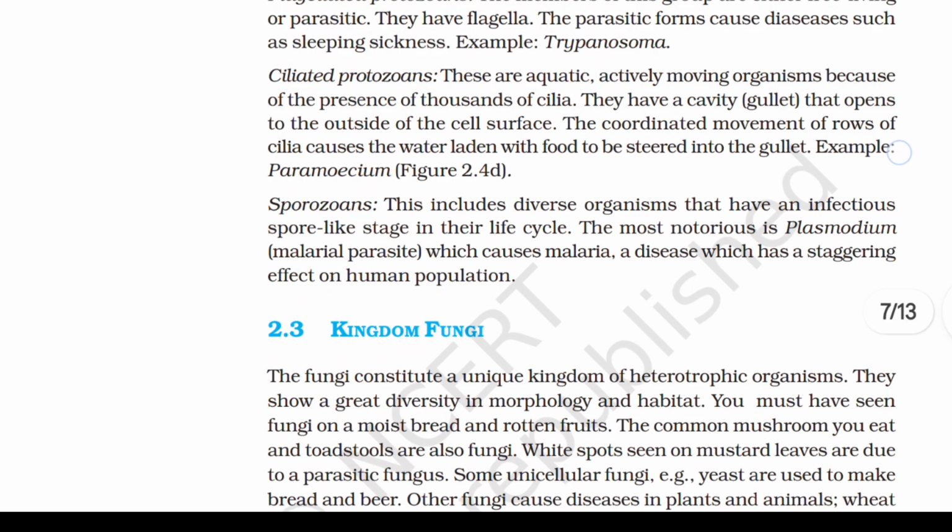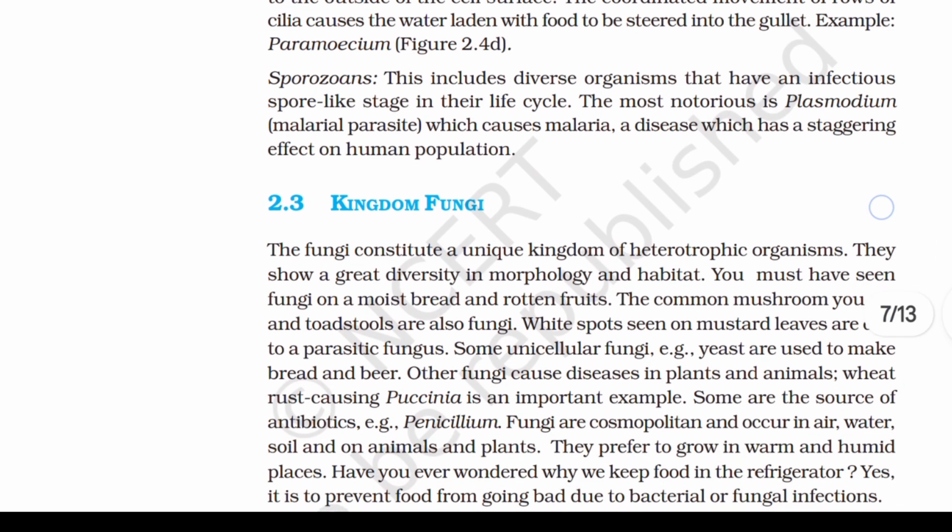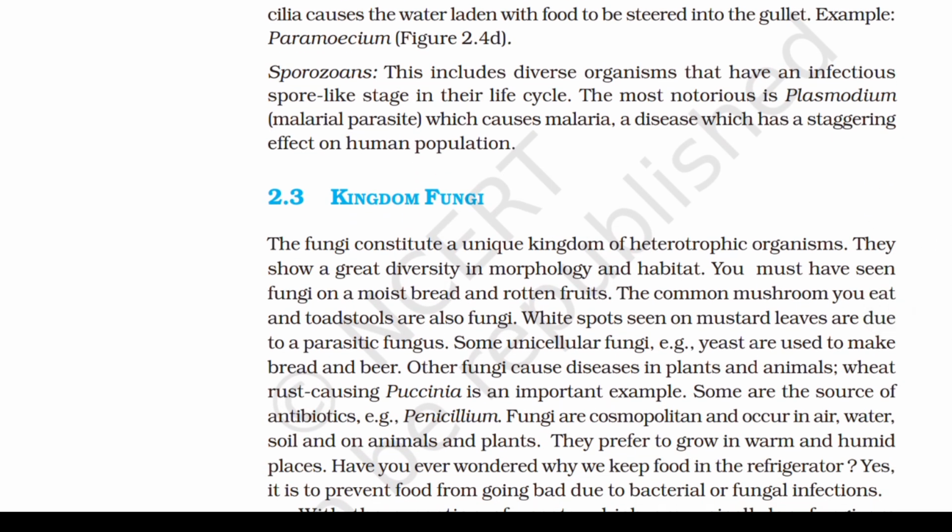The most notorious is Plasmodium, which causes malaria, a disease which has a staggering effect on human population. 2.3 Kingdom Fungi. The fungi constitute a unique kingdom of heterotrophic organisms. They show a great diversity in morphology and habitat.